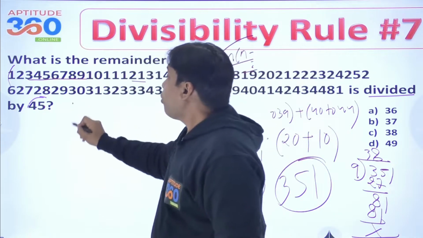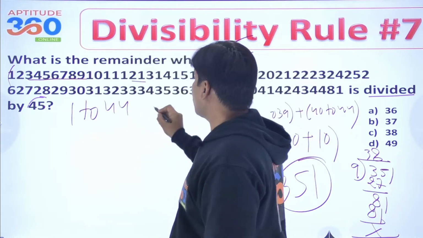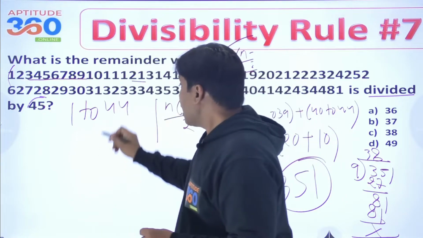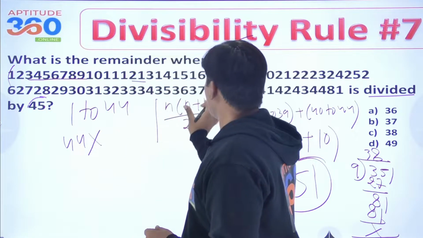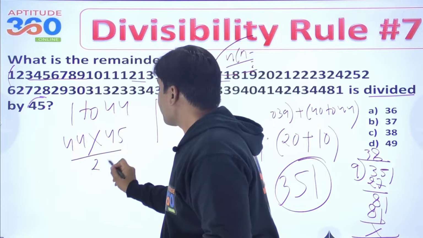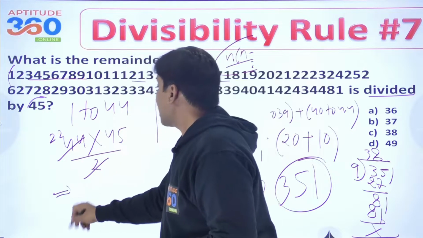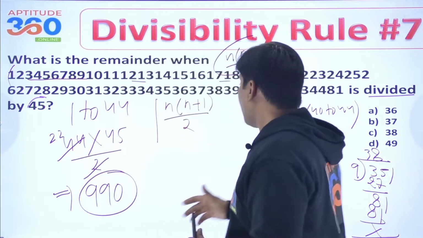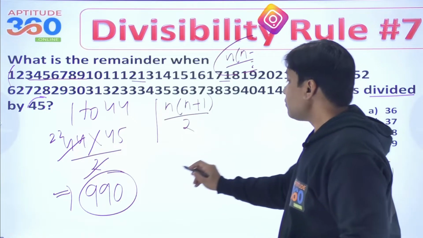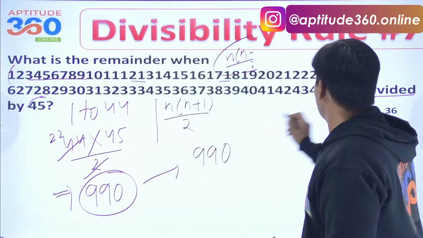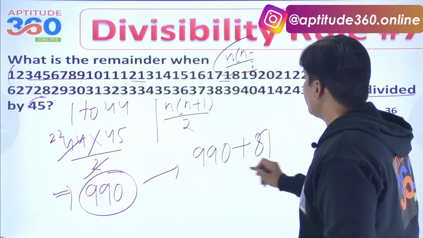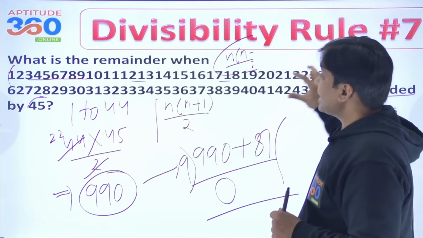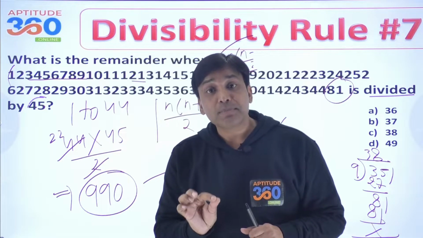So what you do is, 1 to 44, how do you get the sum? Now you know n into n plus 1 by 2 is the sum of the first n natural numbers. Apply 44 out here, so this is going to be 44, n plus 1 is 45, divide by 2, that's going to be 22, and if you add them up, that is coming out as 990, right? Now 990 plus this number 81. If you divide these numbers by 9, the remainder for sure is going to be 0. So all that I can say is this entire number is divisible by 9.